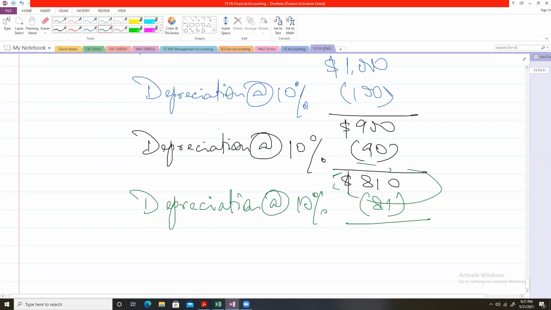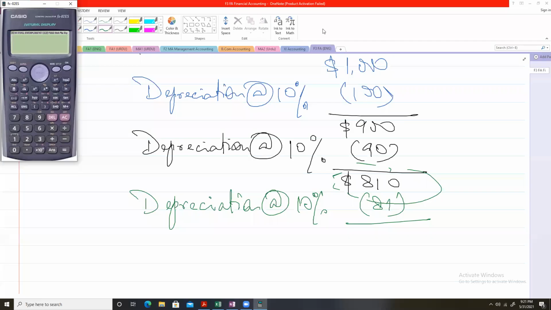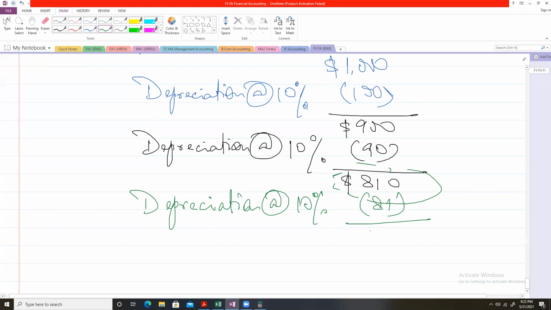Let me take out my calculator. The depreciation in this year is 81. The value at the end of this year will be 810 minus 81, 729. We will get a value of $729 at the end of this year.